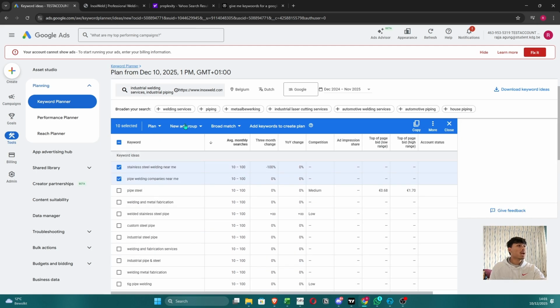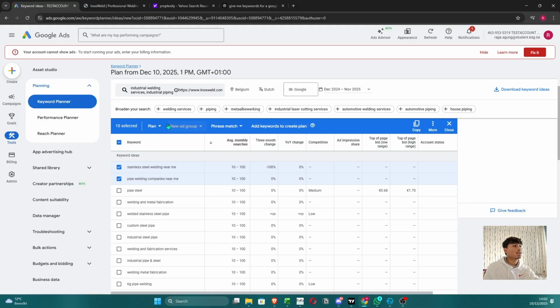Now I'm going to add these keywords into my ads, right? So we can use this plan either for an existing campaign, or we can add a new ad group. Also here I want to use phrase match.